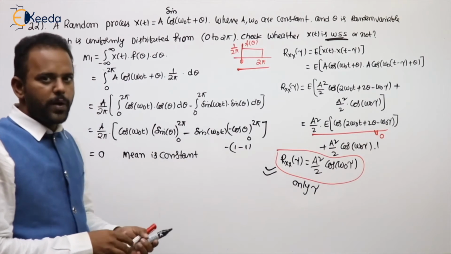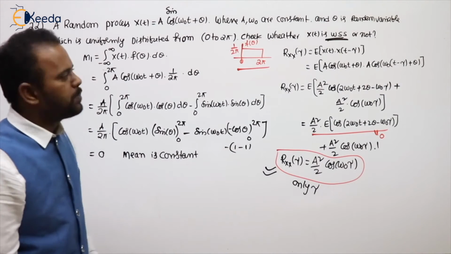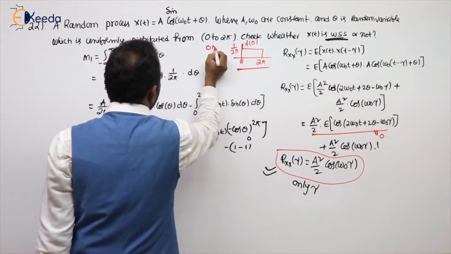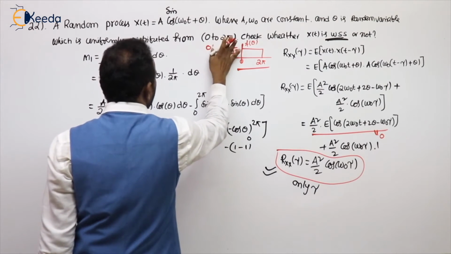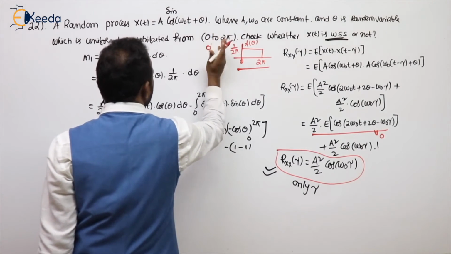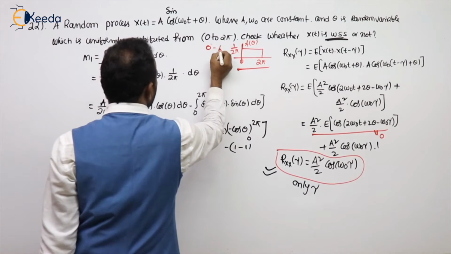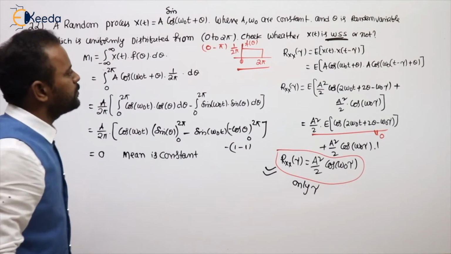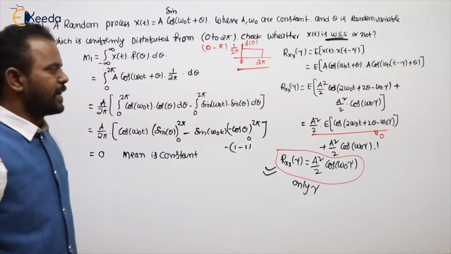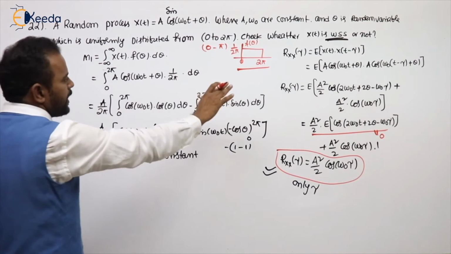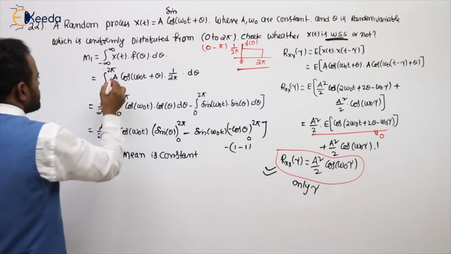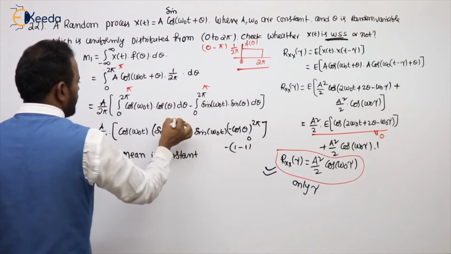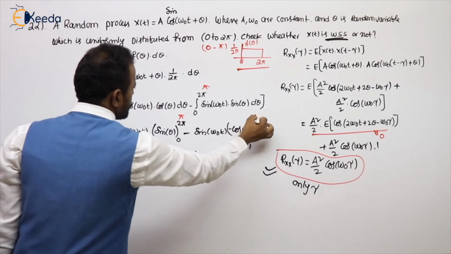Now one more problem, see here itself. For example, if the random variable is uniformly distributed from 0 to pi, let's see. The same thing we are verifying now, with limits 0 to pi. So this is 0 to pi, and this is also 0 to pi.